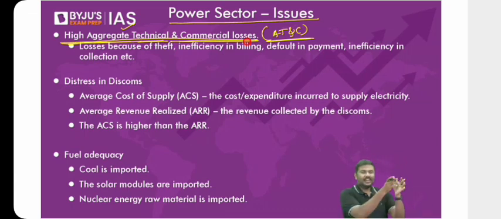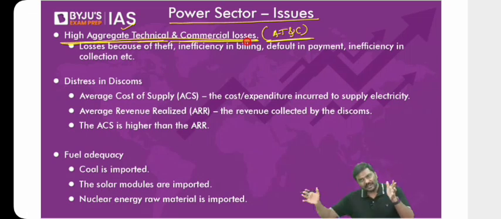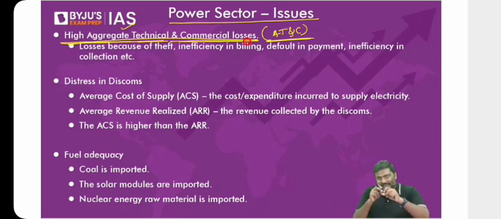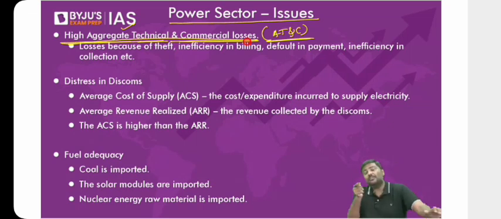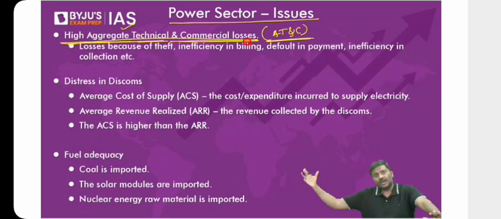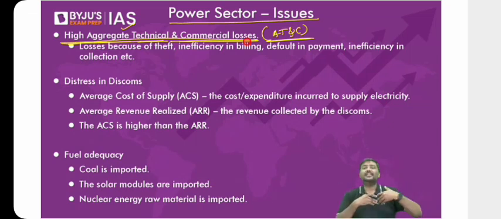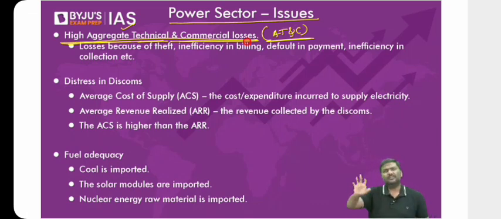Second one, whenever electricity is transmitted, because of heat or because of the nature of electricity, some of the electricity will be lost in the form of heat. I hope you understand this. Some of the electricity will be converted into heat, lost into environment. And imagine the electricity is supplied, you will consume it, but you will not pay the bill for many months. You will keep on receiving bills, you will not pay the bills. So argument is simple here.